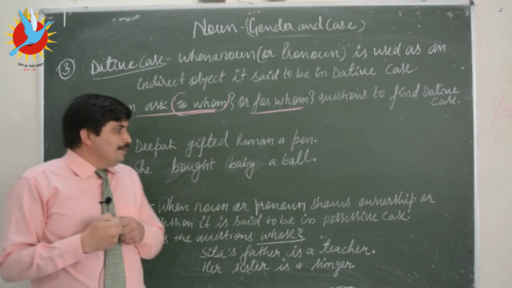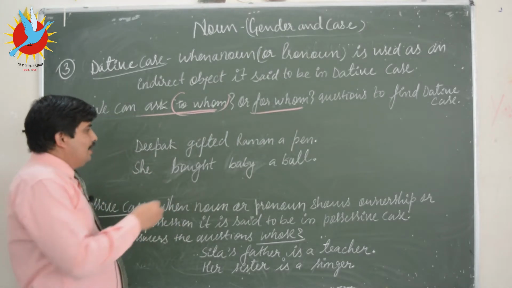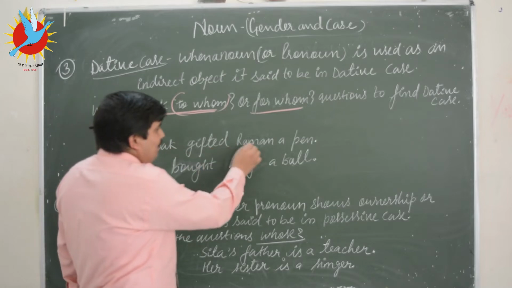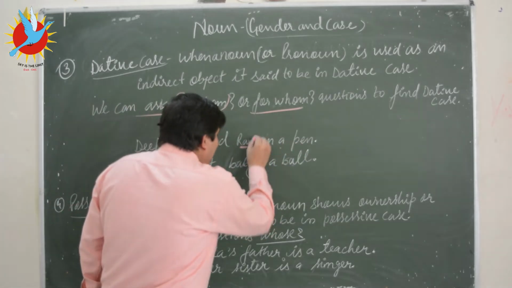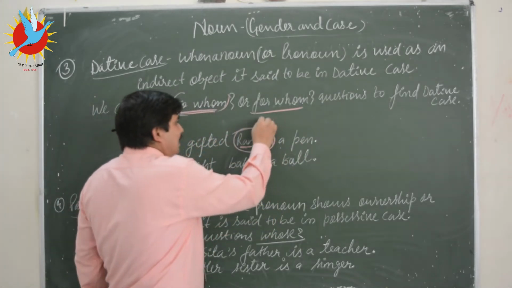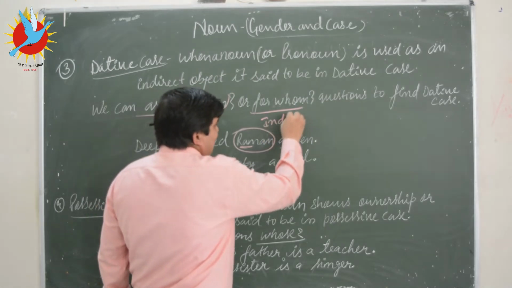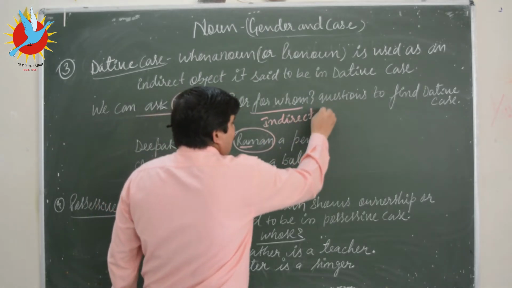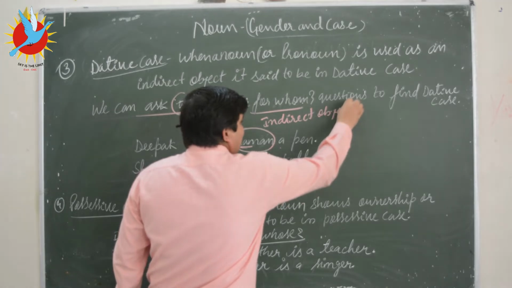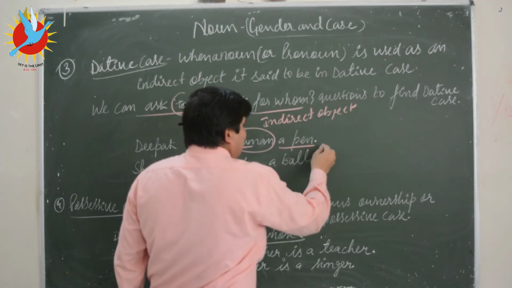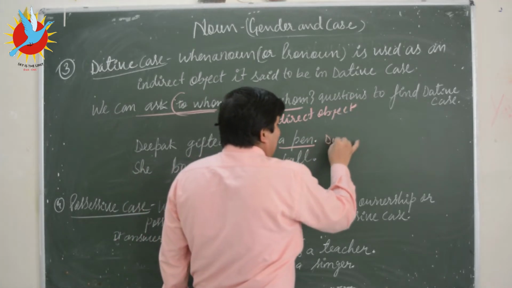Now you can see here, Deepak gifted Raman a pen. Here Raman is an indirect object, and a pen is a direct object.